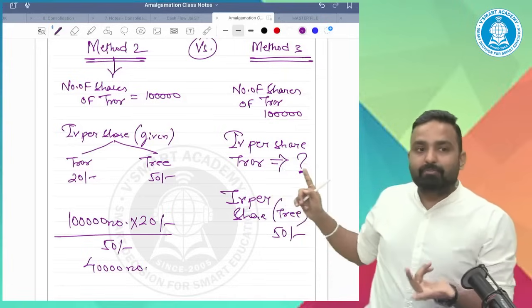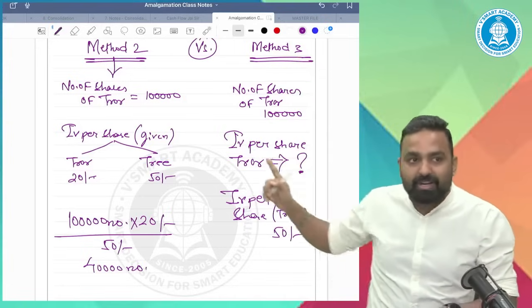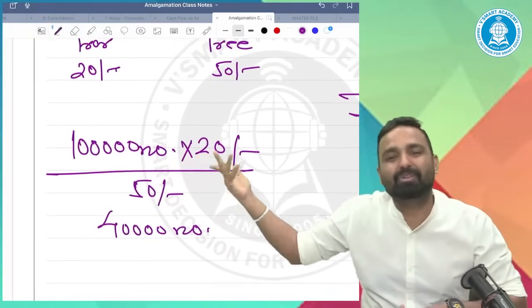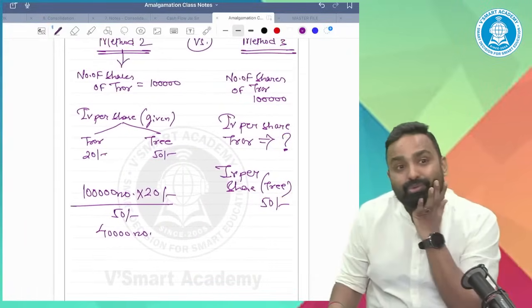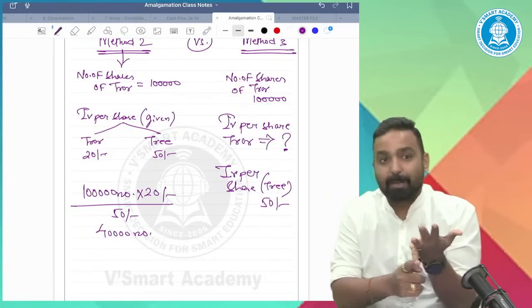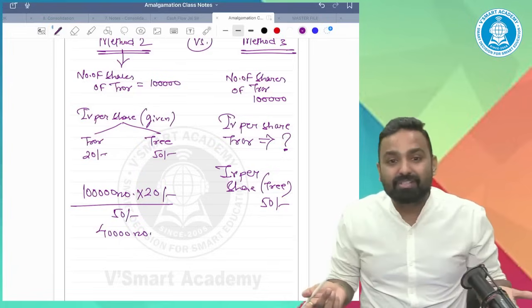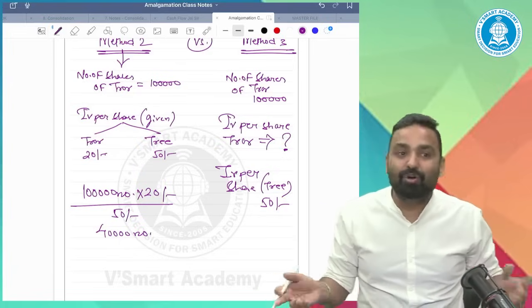Since the intrinsic value per share is not given under method 3, how can you apply method 2? You will not apply it. You don't have exchange ratios. Method 1 can't apply. Method 2 can't apply. You don't have any other choice. Method 3 only. What is method 3? Net asset.